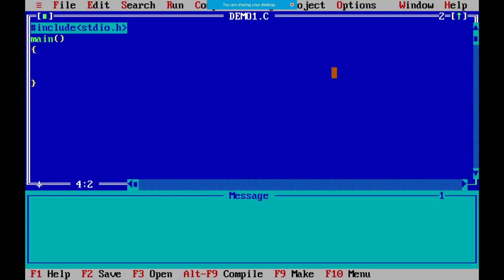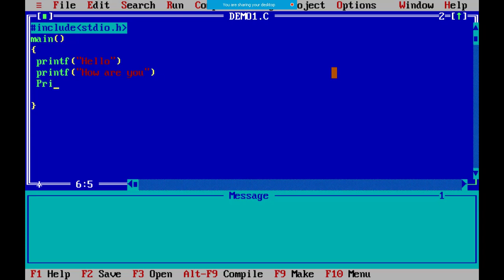Now, as I said, let me write three statements over here. For example, printf, I am writing here, let's say, hello, and let's say I forgot the semicolon here. Then printf, let's say how are you, and I am not putting a semicolon here.